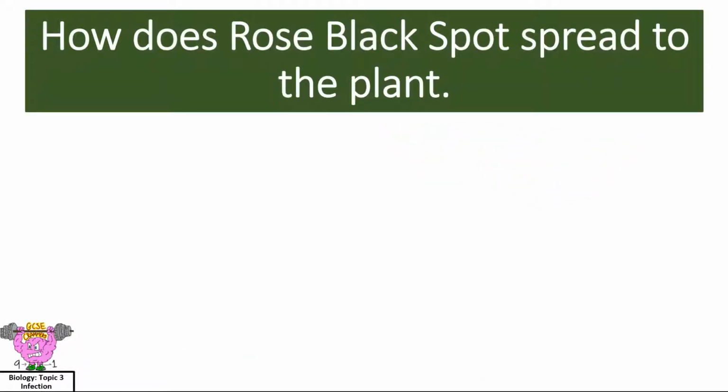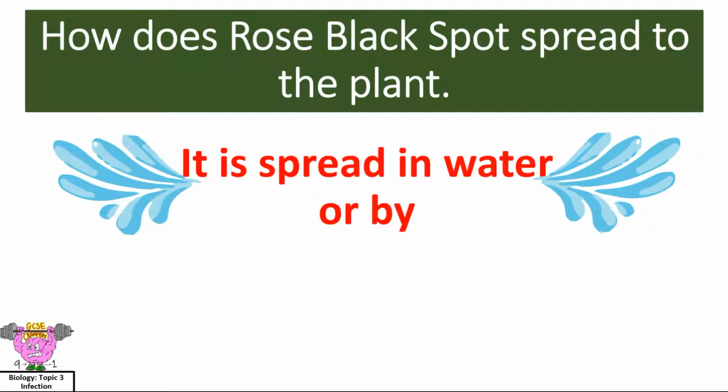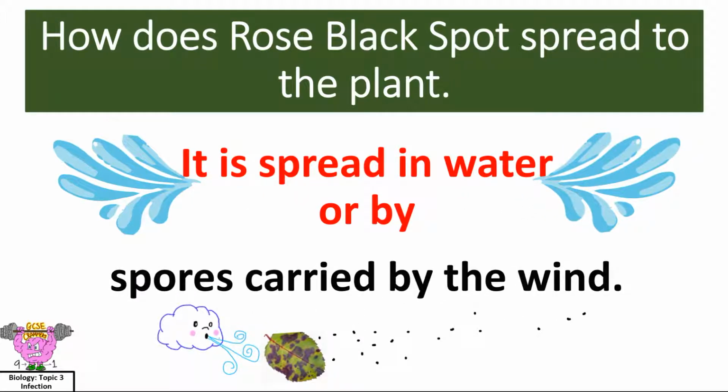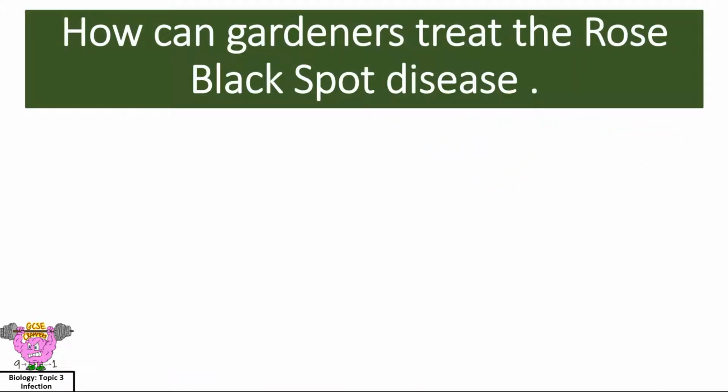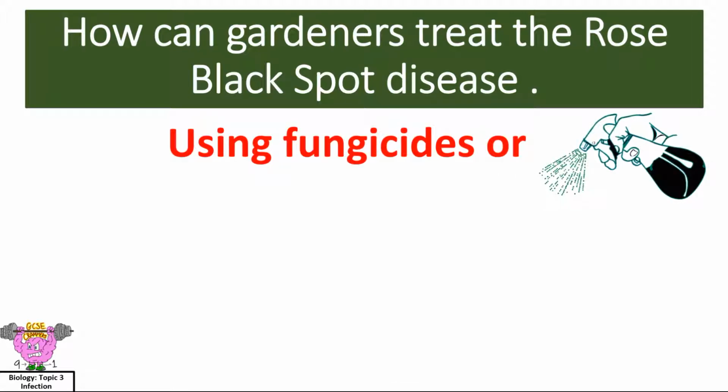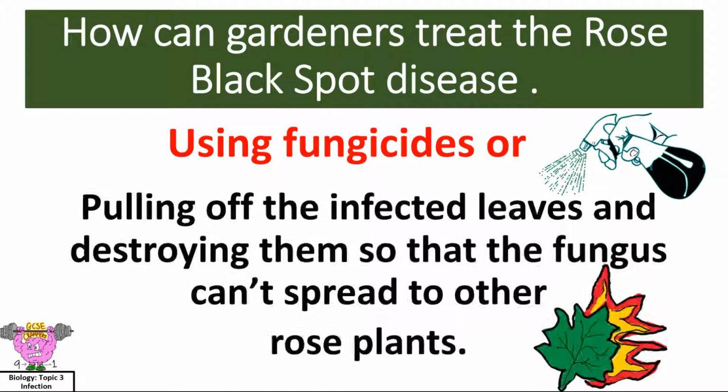How does rose black spot spread to the plant? It is spread in water or by spores carried by the wind. How can gardeners treat the rose black spot disease? Using fungicides, or pulling off the infected leaves and destroying them, so that the fungus can't spread to other rose